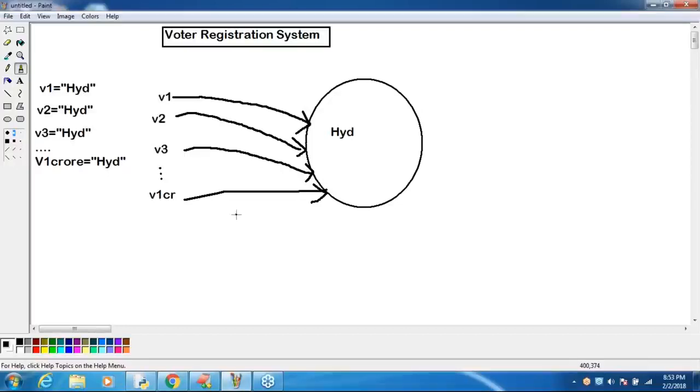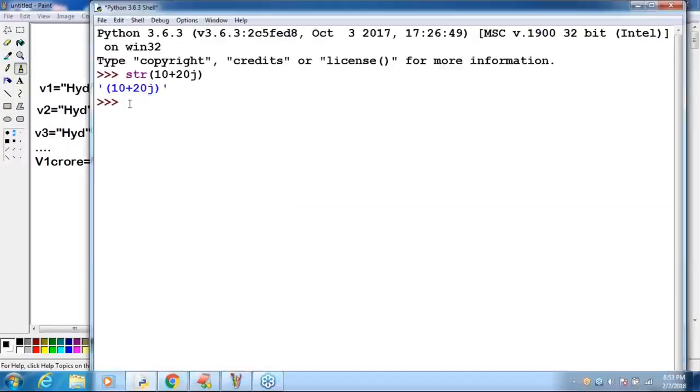Good. Now take very special care, sir. Where is the practical proof? I'm taking v1 is equal to hyd, v2 is equal to hyd, v3 is equal to hyd. I'm taking the content the same, sir. Oh, I used a capital letter for v3, sir. v3 is equal to hyd. That's all.